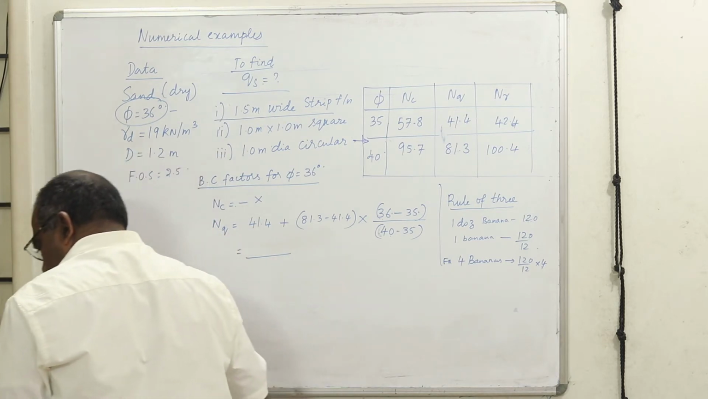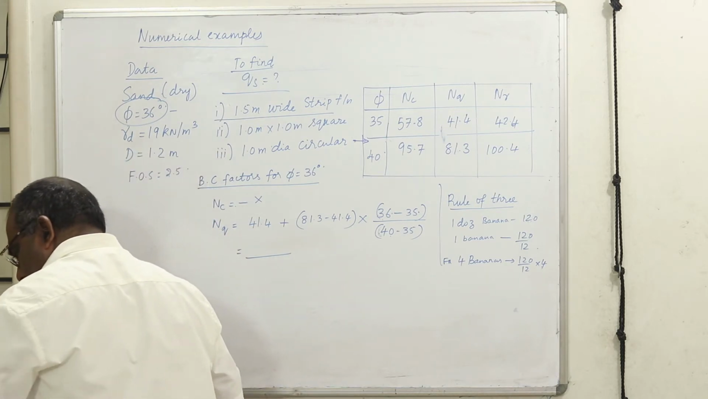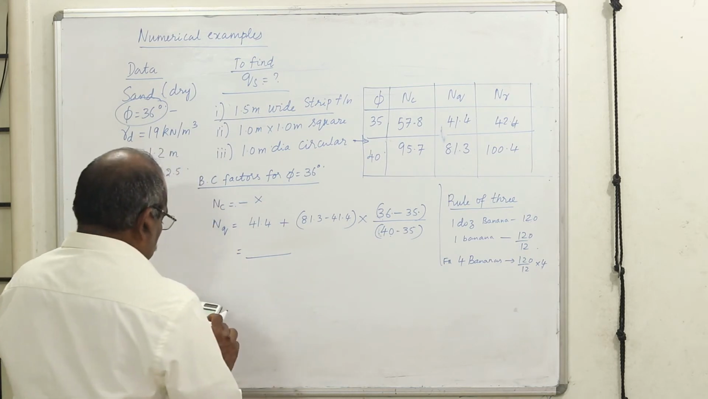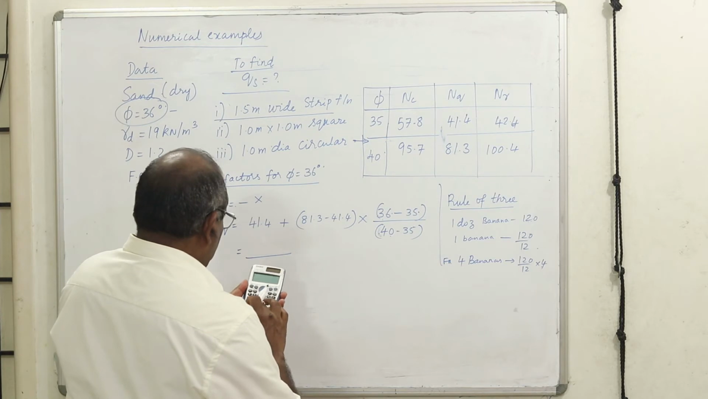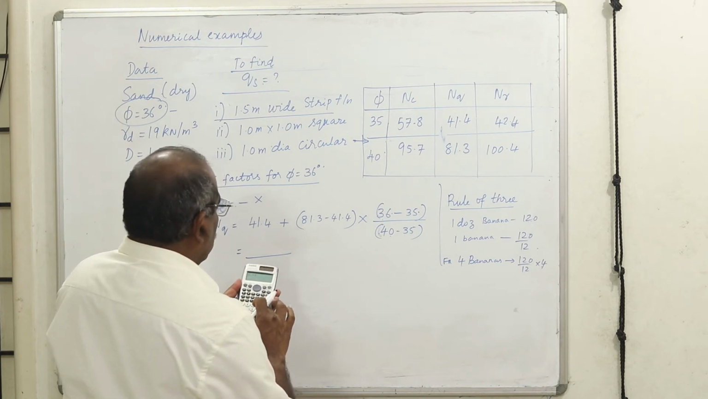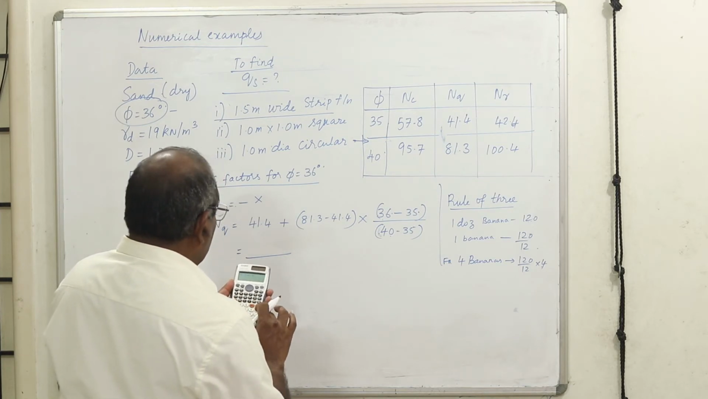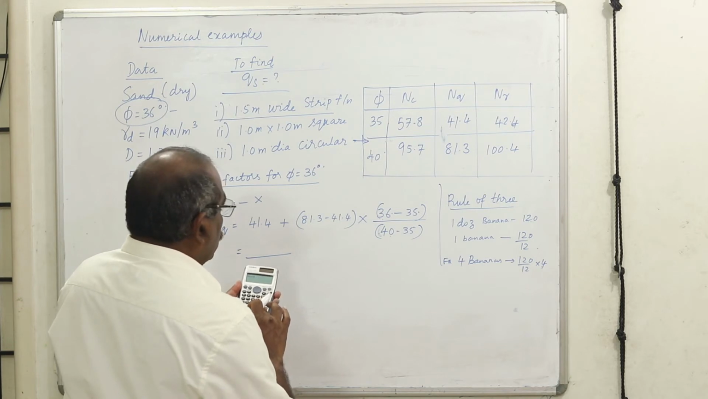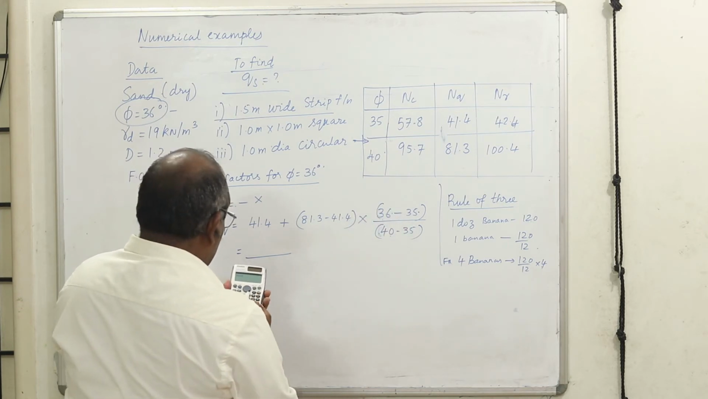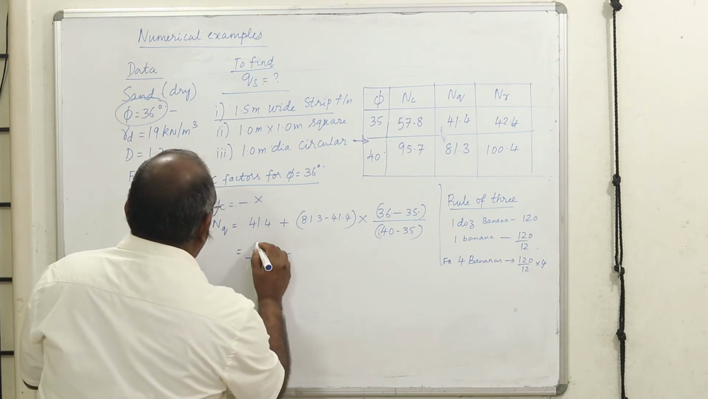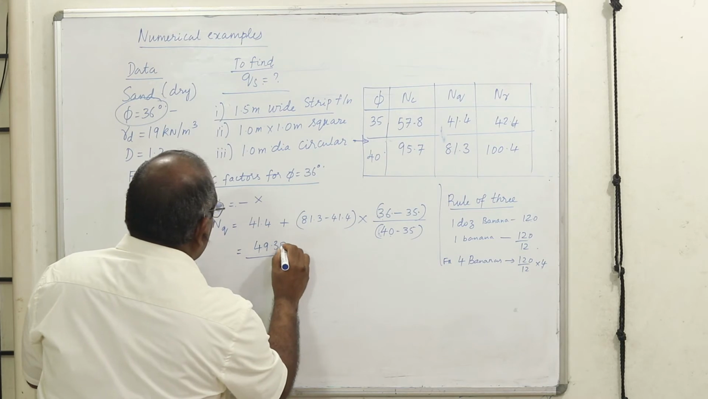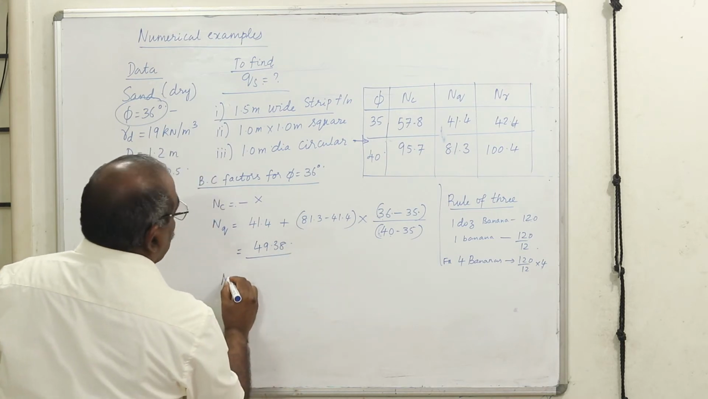Calculate that value, it doesn't matter. Okay, let us not worry about the calculator. This is (81.3 minus 41.4) into 36. Okay, it is 1 divided by 5 of that, plus 41.4, which is going to be 49.38. It's reasonable. Similarly, what is N gamma?